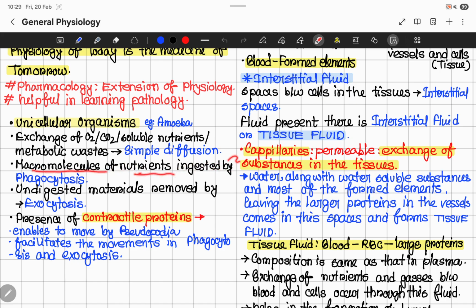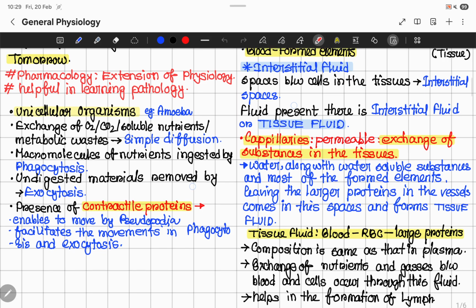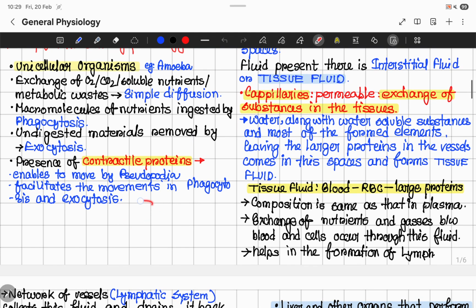Macromolecules of nutrients are ingested by phagocytosis. So, what is phagocytosis? Suppose this is an amoeba, and here is a macromolecule of nutrient, and this amoeba is going to phagocytize this molecule.